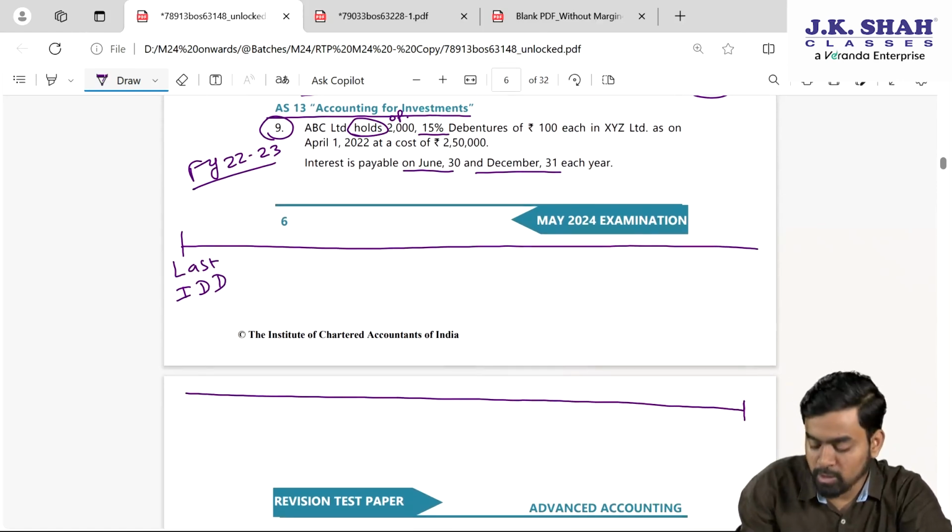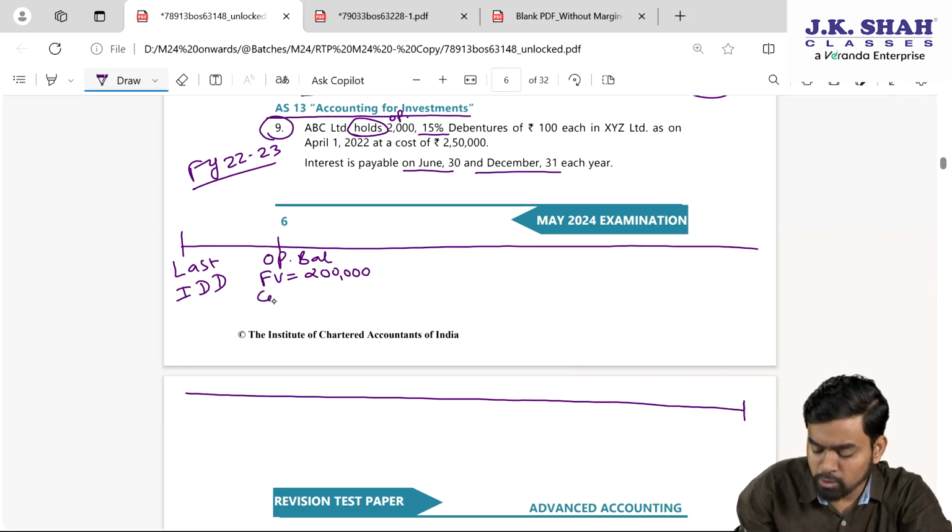Hold 2000. So first point, it's opening balance. Okay sir, face value is how much? 2000 debentures. For each debenture face value is 100. So face value is 2 lakh. Why do we need face value? To calculate the interest, my dear students.